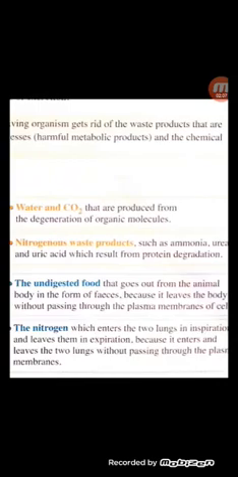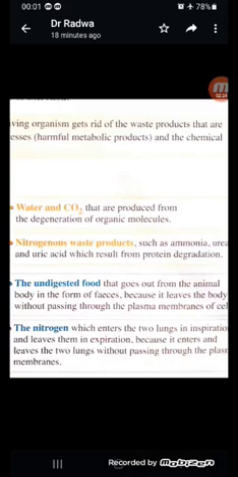Also the nitrogen enters the two lungs through inspiration and leaves them in expiration, so it enters and leaves without passing through the plasma membrane. So both aren't considered as excretory products.